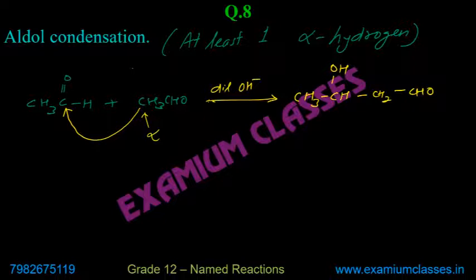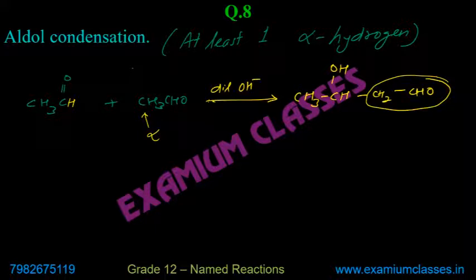This CH got attached to this one, and when it gets attached, obviously it loses one of the alpha hydrogens. So it became CH2, got attached, and that hydrogen moved here to form OH.